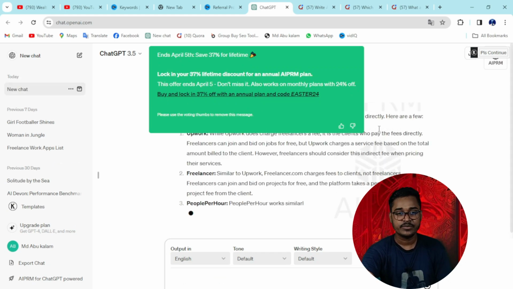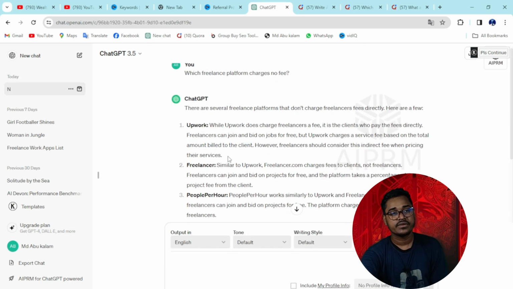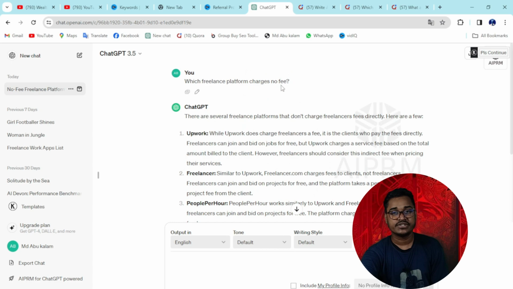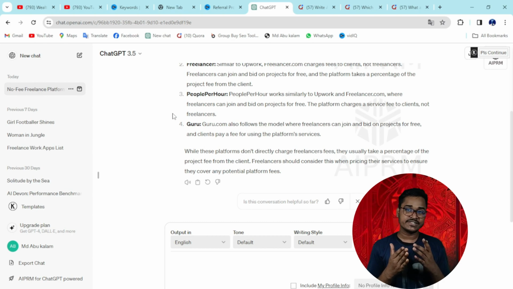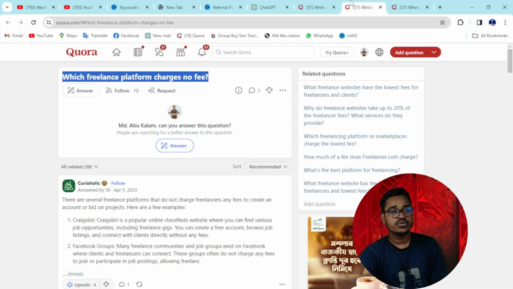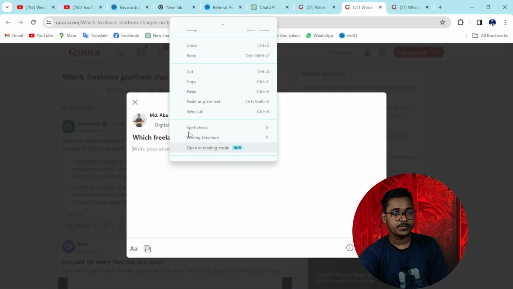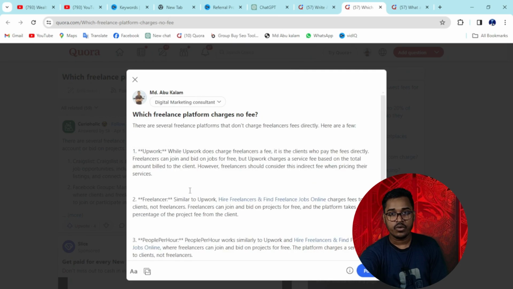Wait a few seconds for processing. You can see which platform charges no fee. Then this AI tool writes an answer for me, exclusively for me. And if I go back here, click Answer, then paste your comment.